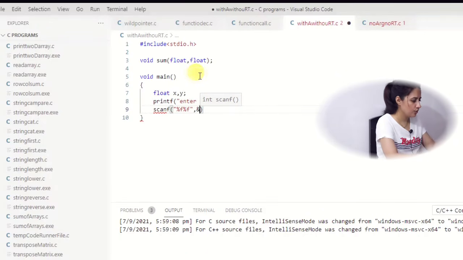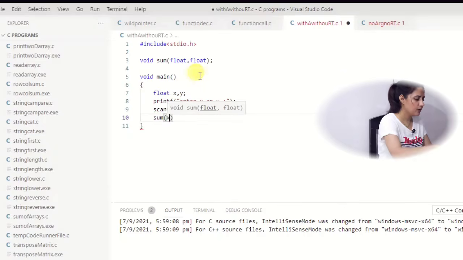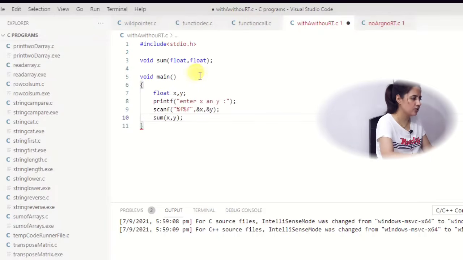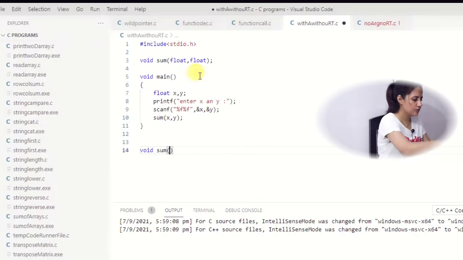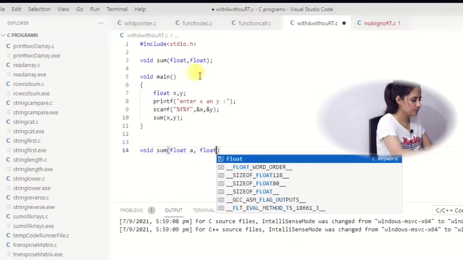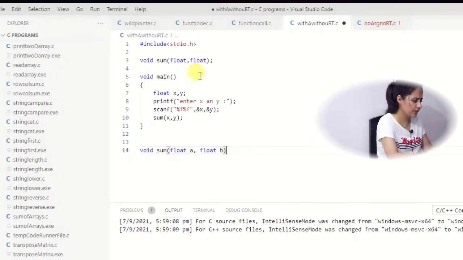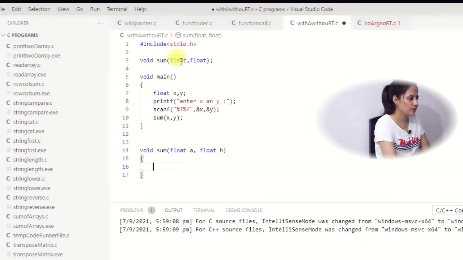So here we are using the specifier percentage f, because we are taking the data type float for x and y, and simply call sum, passing the arguments x and y. That's it. Now you have to define void sum, and here the data type is float. You have to specify the data type as well as the name of the variable, like int ab I am taking here. You can take x5 also, right, but the data type should be float only, because in the declaration we have specified that the arguments you pass should be of float type, both the arguments.